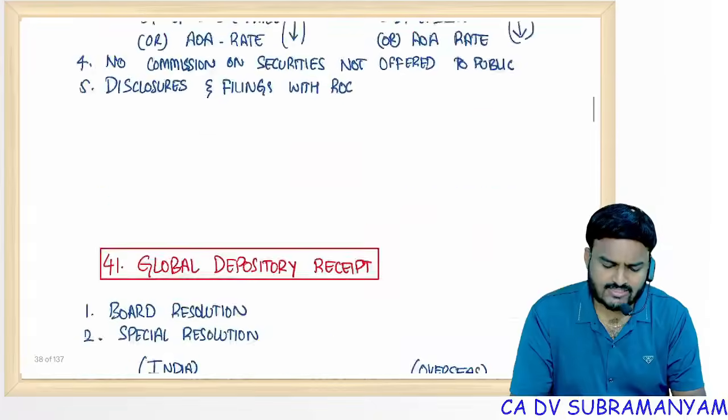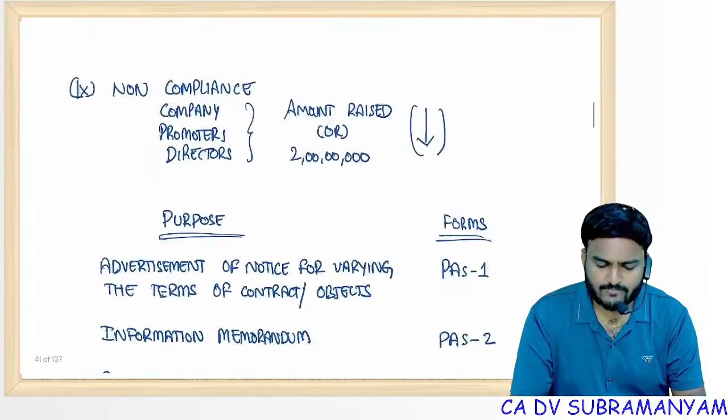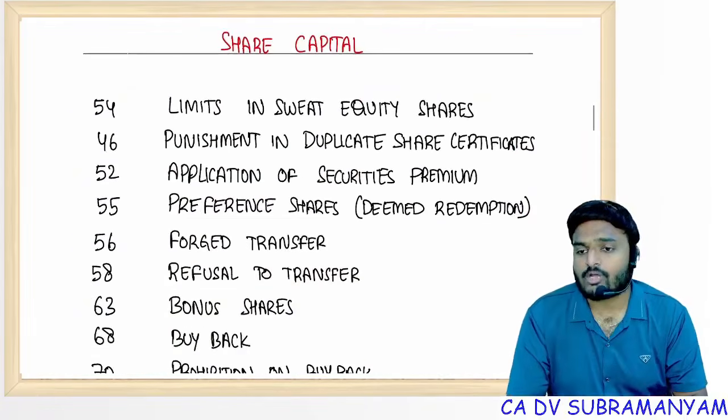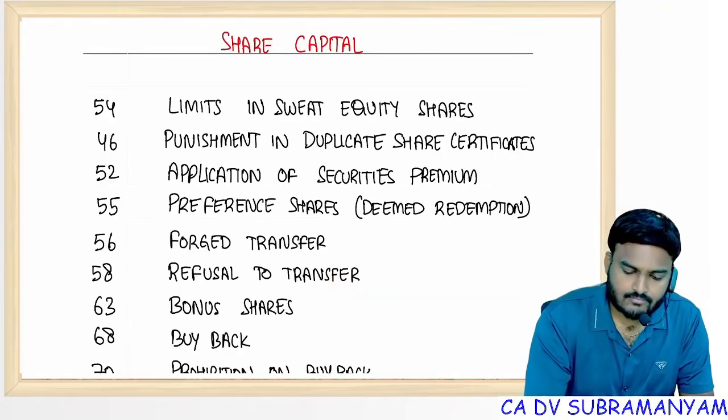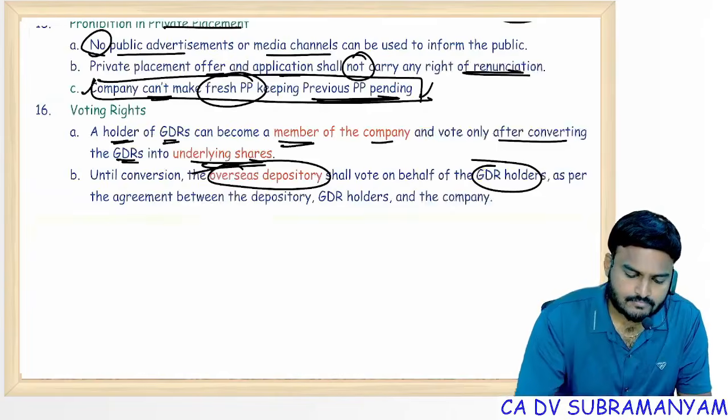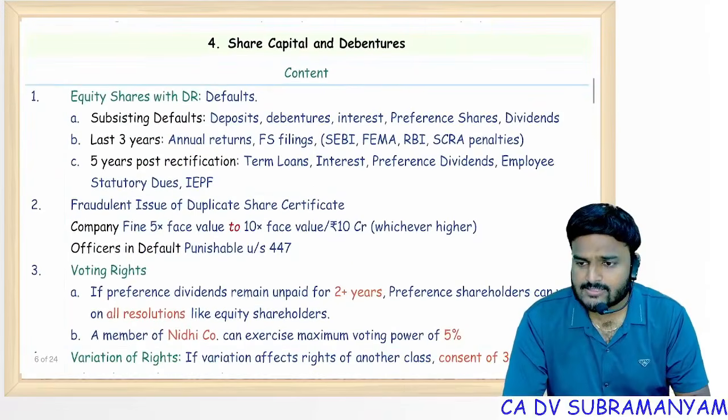All these conditions already covered, all these points I covered. So with this, now prospectus chapter is also over. Next one: share capital and debentures.